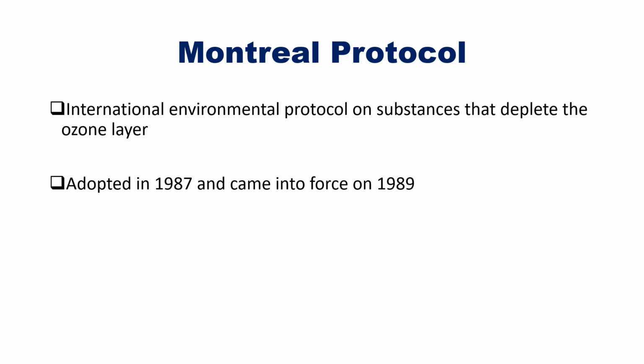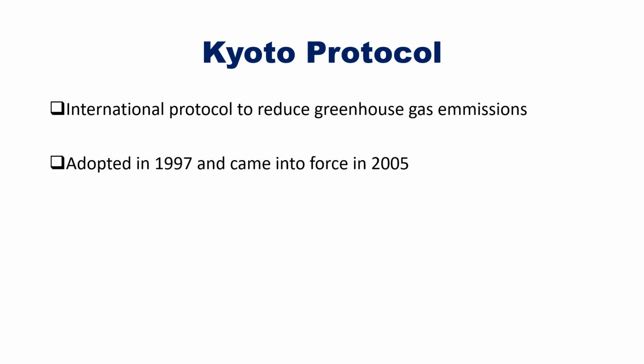Then we have the Montreal Protocol. It is a global agreement to protect the stratospheric ozone layer by phasing out the production and consumption of ozone depleting substances. This Montreal Protocol was adopted in 1987 and it came into force in 1989. Next is the Kyoto Protocol. It is an international protocol to reduce the greenhouse gas emissions. It was adopted in 1997 and it came into force in 2005.